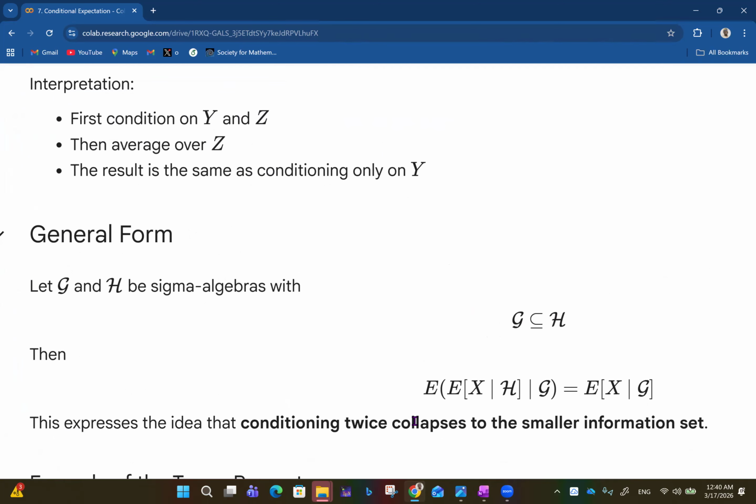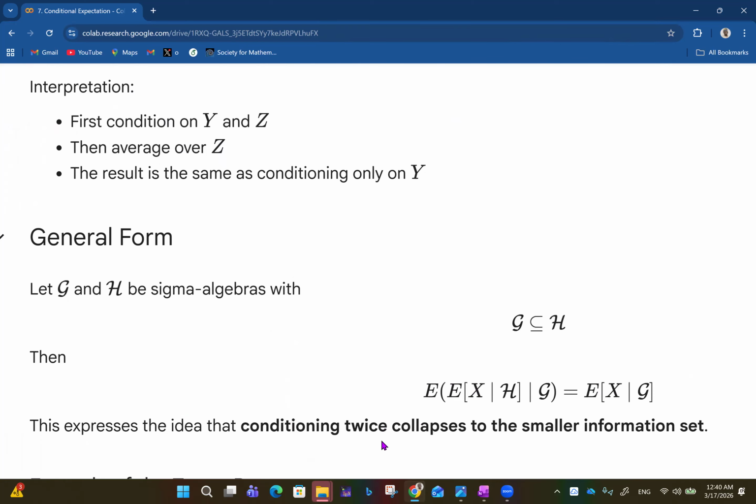So general form now: let G and H be sigma algebras, which we already know are like event spaces. Let G and H be sigma algebras with G being a subset of H. Then we say that the expected value of the expected value of X given H, given G, is equal to the expected value of X given G. So this expresses the idea that conditioning twice collapses to the smaller information set.